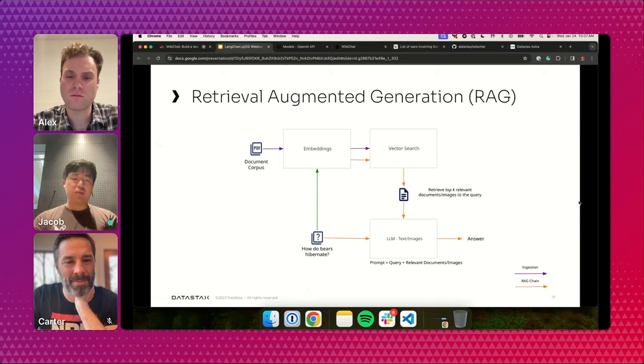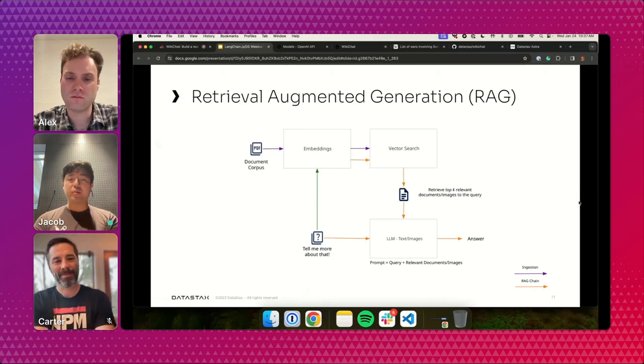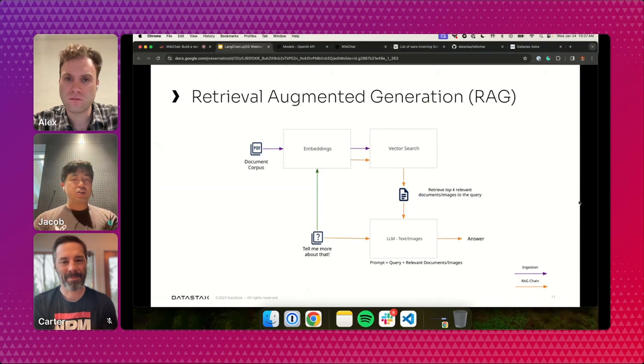Now, if we go to the next slide, a really common follow-up to that might be, okay, that's really cool, tell me more about how bears hibernate. But a user typing it might just say, tell me more about that. I want to learn more about bears hibernating, but of course they don't explicitly say hibernating and bear. Unfortunately, our vector database acts on similarity search and doesn't have any context as to what the user asked in the past. It only knows what it's passed statelessly.